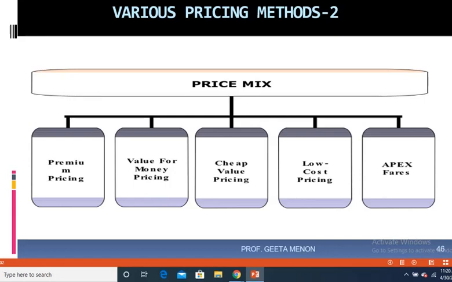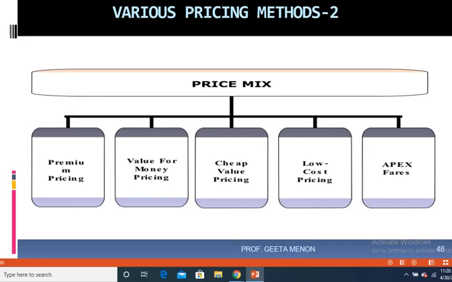So now this kind of premium pricing I have explained in comparison to a single product or service that a manufacturer is having. So he can grade it as per the different features of the product or service that he is offering to his customers. Premium pricing can also be used as a single price for a product.